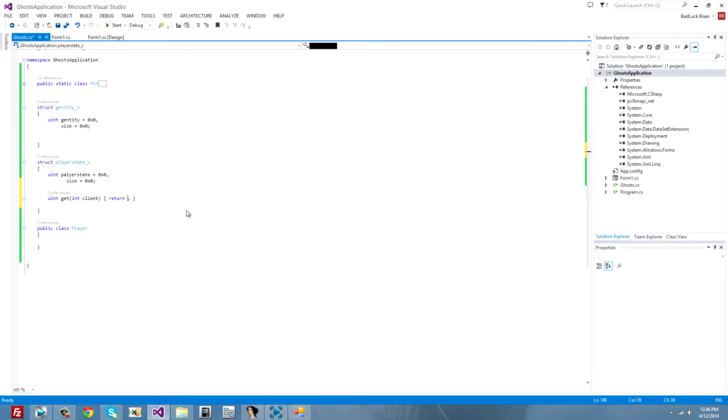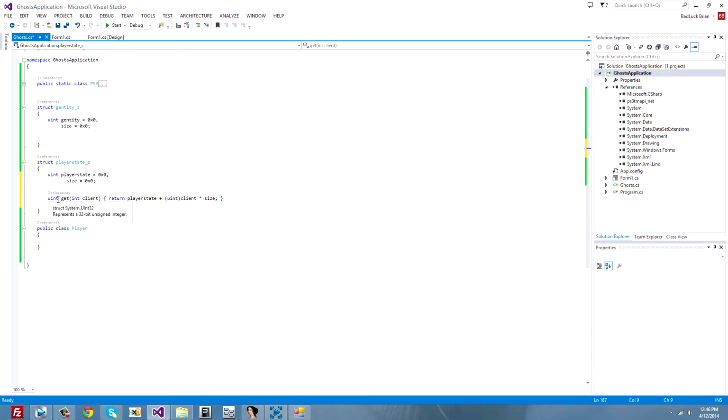So it should return player state plus client times the size.